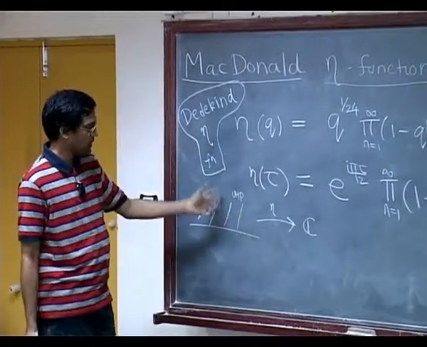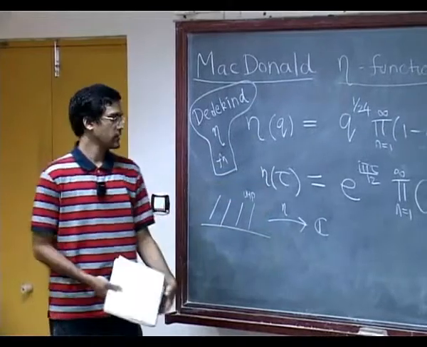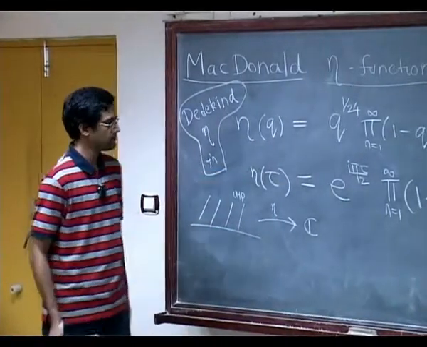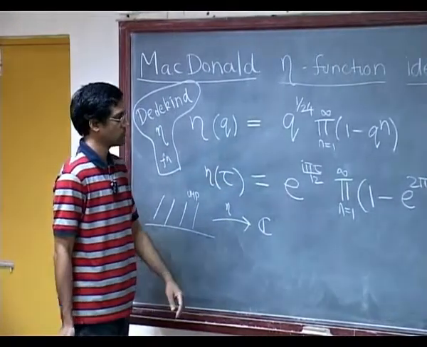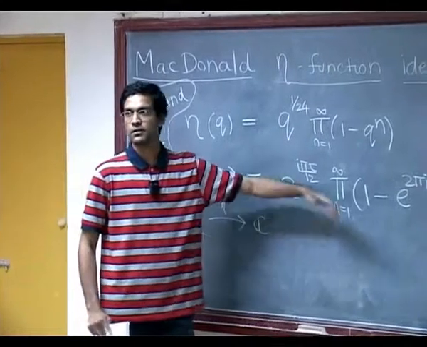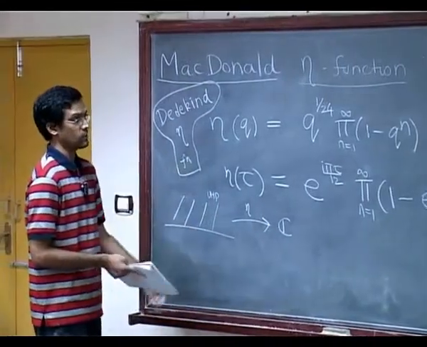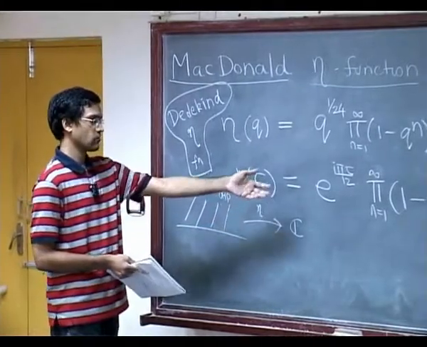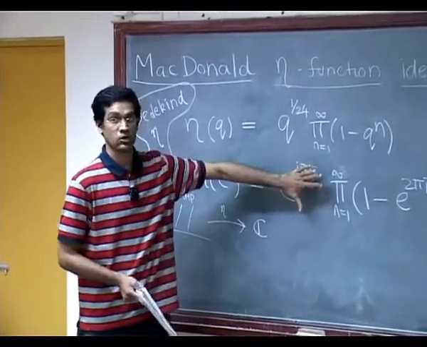When you transform the upper half plane by that group, eta transforms in a certain fashion. That's what a modular form would mean, of a certain weight. Here it's called a weight half modular form, and so on. This is an extremely rich and important part of number theory overall, the whole theory of modular forms. The eta function is one example, or more accurately what's sometimes called an automorphic form.